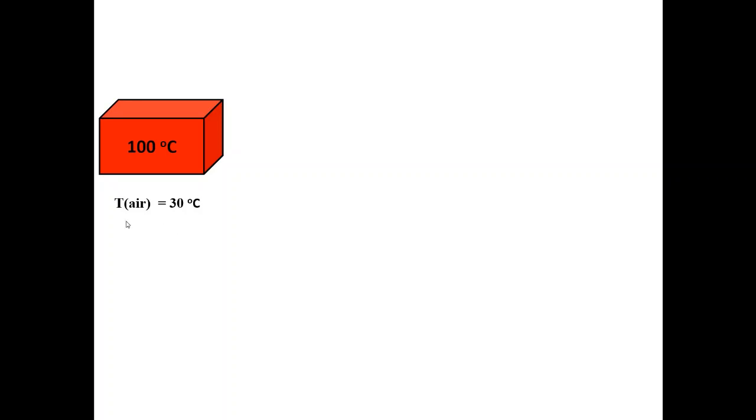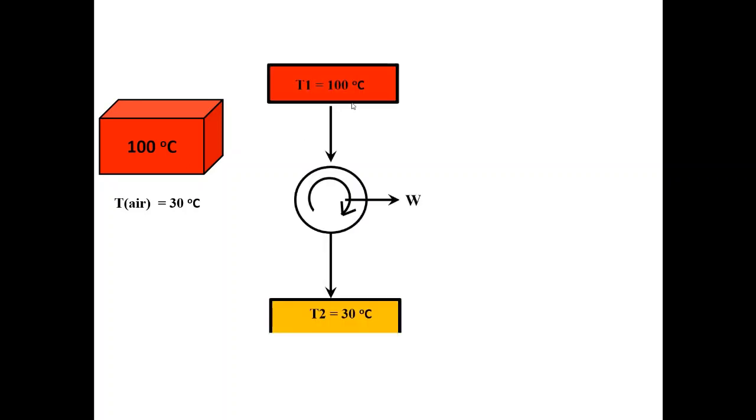Let us say it is in a room where the surrounding air is at 30 degrees Celsius. Now the question is, how do I know that this block has some energy? How do I extract that energy to make some useful work? So what I can do is use this block as a heat source, and use the surrounding air as a heat sink, and I can devise a heat engine which will generate some work, right?